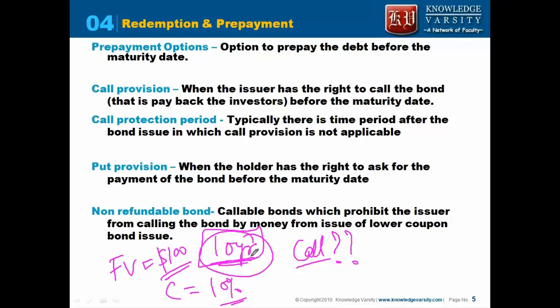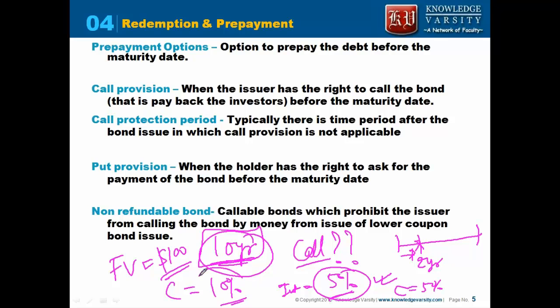Another thing is, let's say you have 10 years to maturity and the bond is issued, and 2 years after the issuance, the current interest rate in the market has become, let's say, 5%. So the interest rate in the market has become 5%. That means you can issue a new bond at what rate? You can issue a new bond at a coupon of 5%. Okay, and you are unnecessarily paying this guy 10%, right? Because you are giving him 10%, you should have 5%.